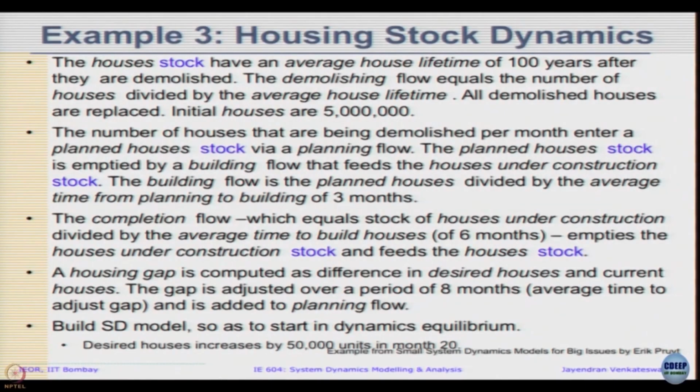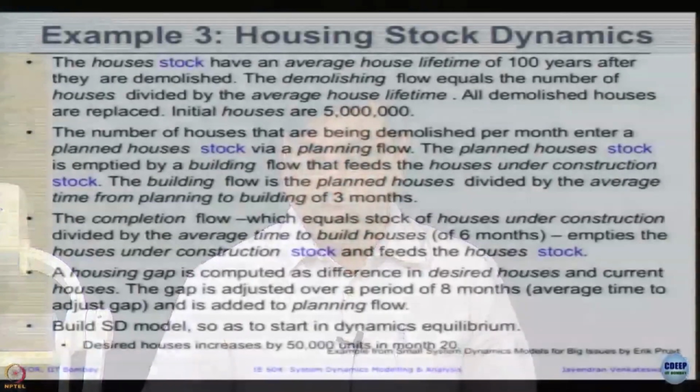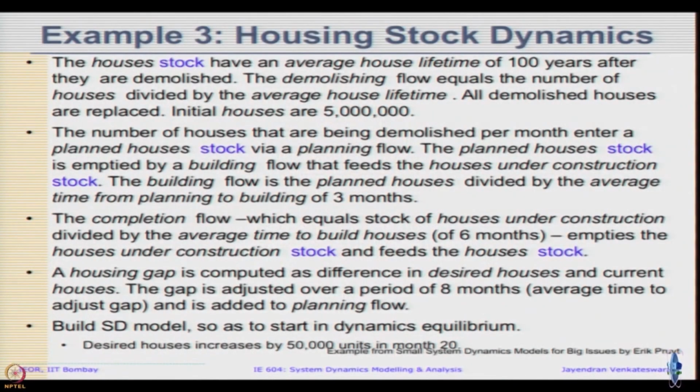So, again I highlighted a few variables. Housing stock dynamics. Houses have an average, so completely different model. Imagine houses are built in a particular area. Housing stock have an average house lifetime of 100 years, after which they are demolished. The demolishing flow equals the number of houses divided by average house lifetime.